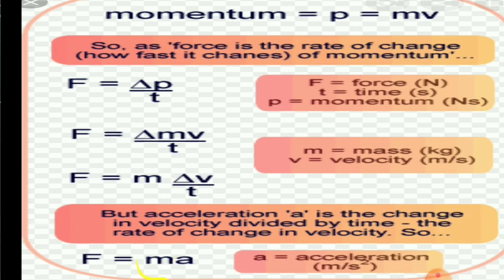Again I am deriving the units, children. F is equal to m a. Mass is always represented in kg. And acceleration is velocity by time. Velocity is in meters per second, divided by time again, so it becomes meter per second square. Now you get kg meter per second square, and we simply denote it with the letter N. Did you understand, children? This is how to derive Newton's second law. This is Newton's second law.